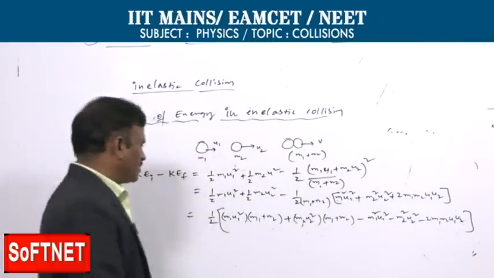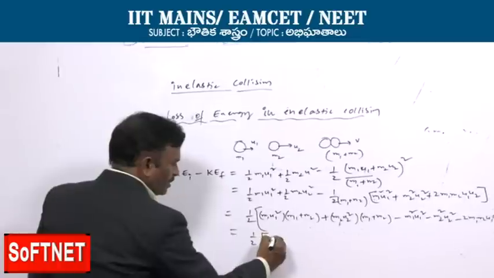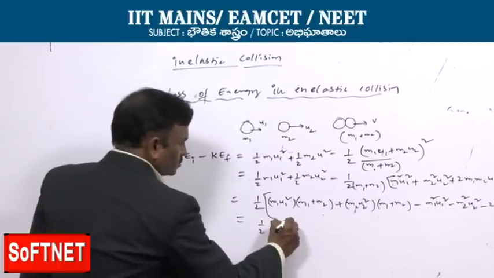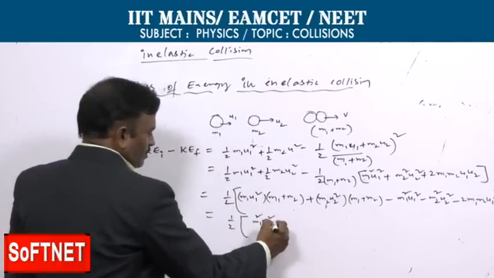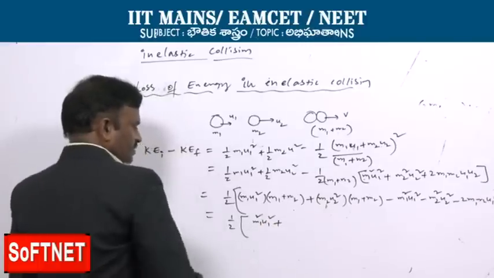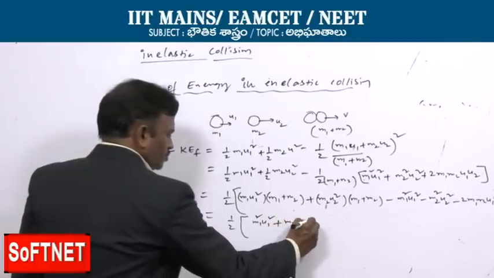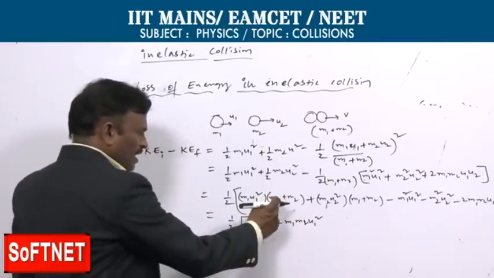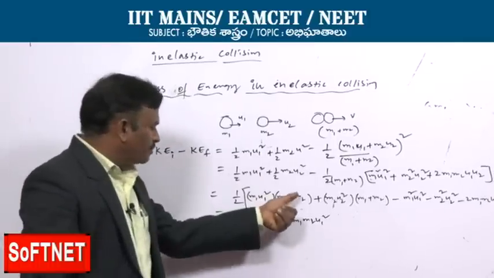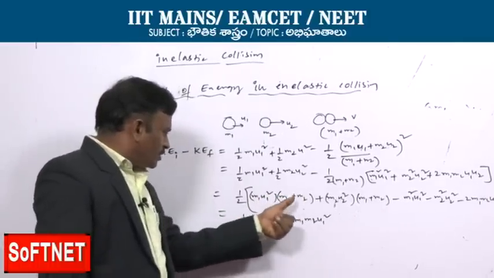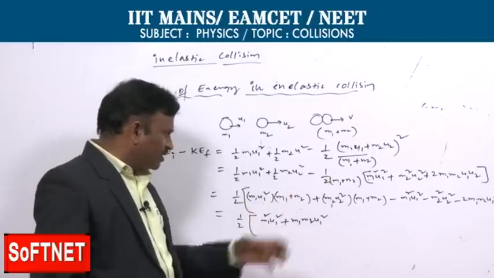This is the expression. By expanding, you will get half common: m1 square u1 square plus m1 m2 u1 square. I am multiplying m1 with the first term, m1 square u1 square, and m2 with the first term, m1 m2 u1 square.